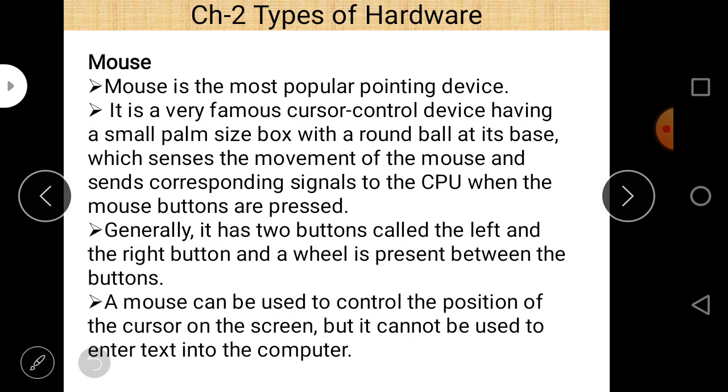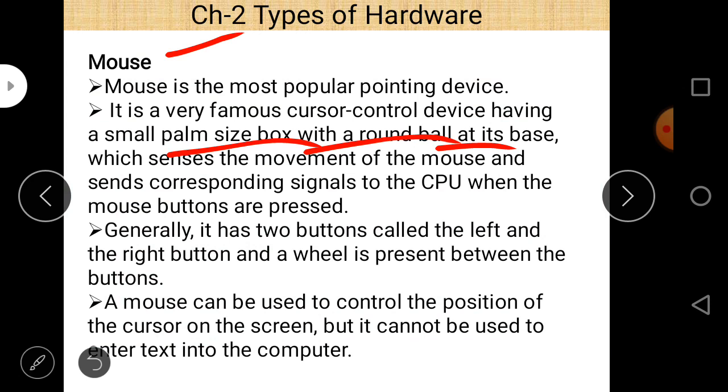Our next topic is mouse. All of you are very much aware of this concept. Mouse is the most popular pointing device, and it is a very famous cursor control device, having a small palm size box with a round ball at the base. Here we talk about the simple mouse.